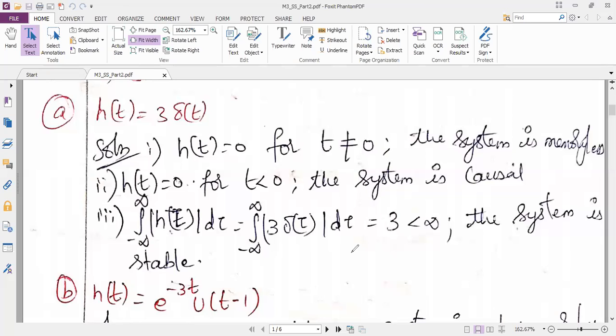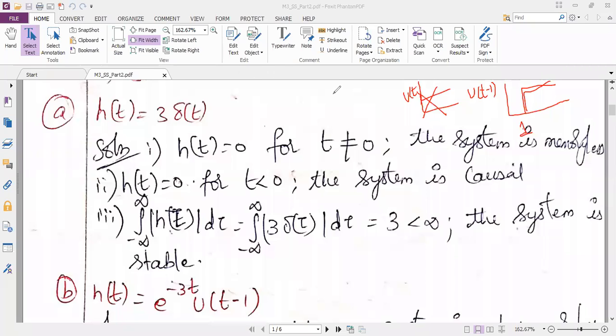So I know what is u of t. U of t will start from origin. But here it is given u of t minus 1, so it should start from 1. When t is equal to 1, I will get u of t minus 1. So I don't want u of t here, I will just cancel it.